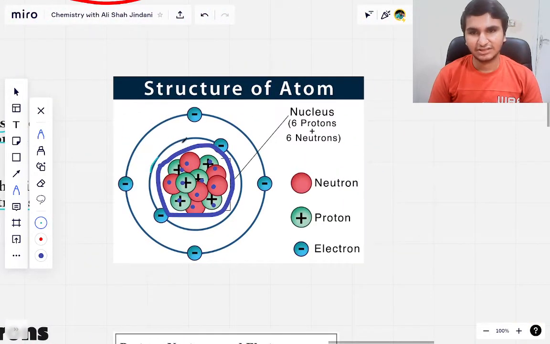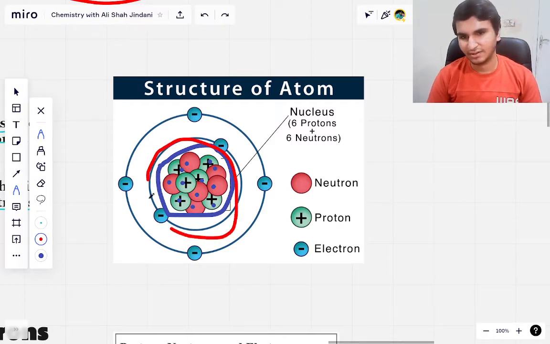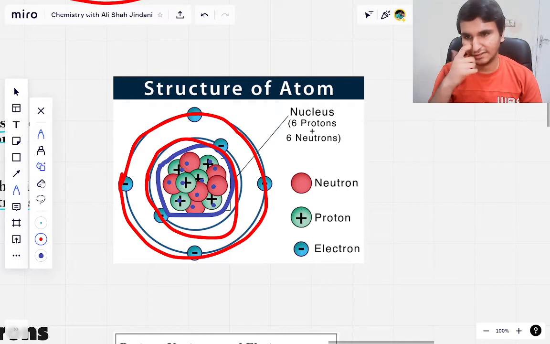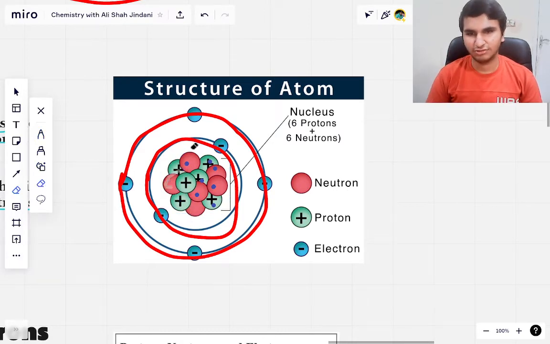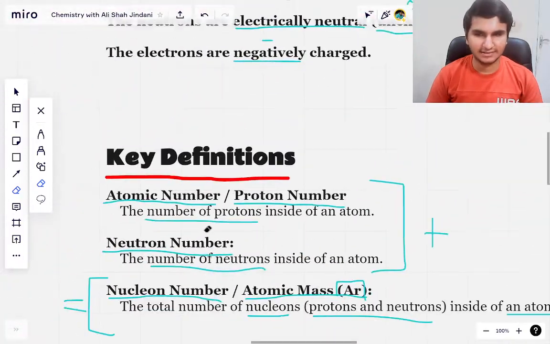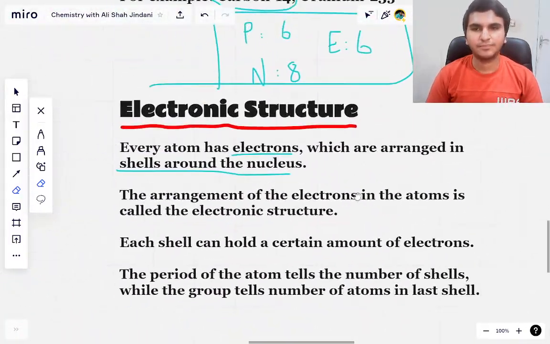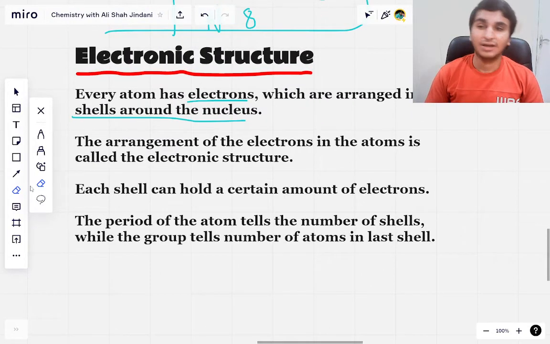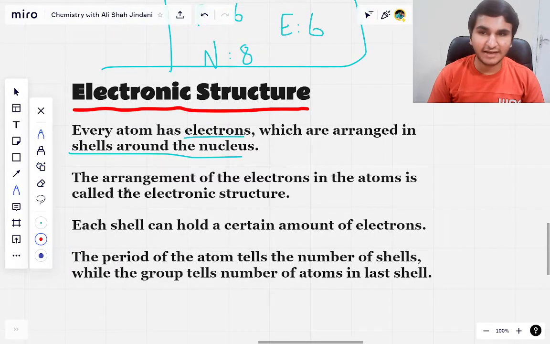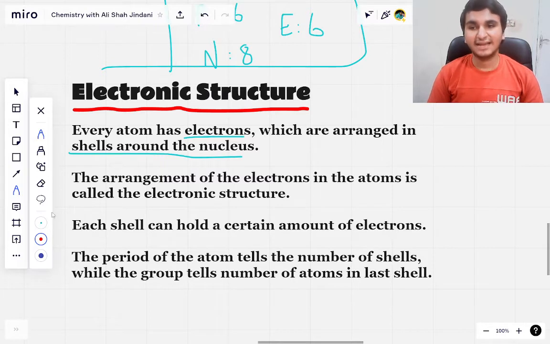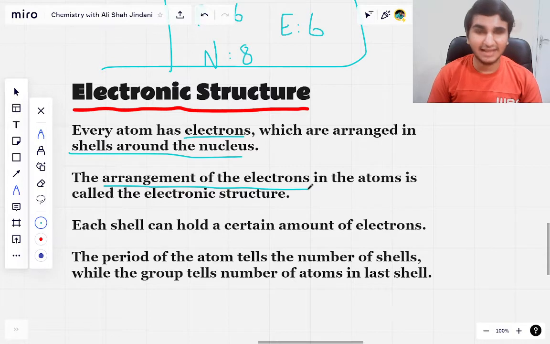So these are the shells. Let me choose a different color. This blue line is a shell, and the electrons are present inside of these two shells around the nucleus. So basically this is the first line. Now this is the basic thing. Now we are talking about the electronic structure. The electronic structure is the arrangement of electrons in the atom.